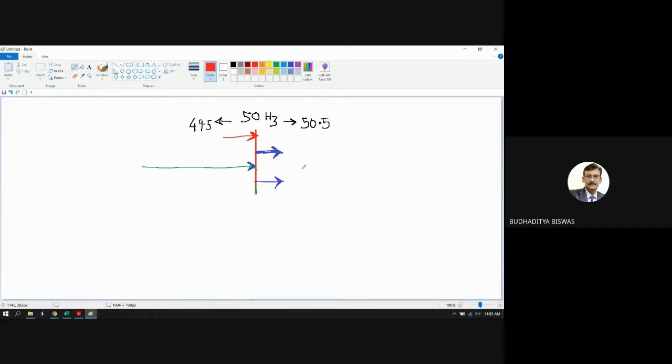The second one is maintaining the power quality, obviously, because these are all parallel operation. All this power is connected here. So if one voltage, one frequency, or one magnitude is different, then some disturbance will be there in the whole system. That's why it is the responsibility of every power plant to generate the exact voltage magnitude and exact frequency. Then only they are allowed to supply this power to the grid.